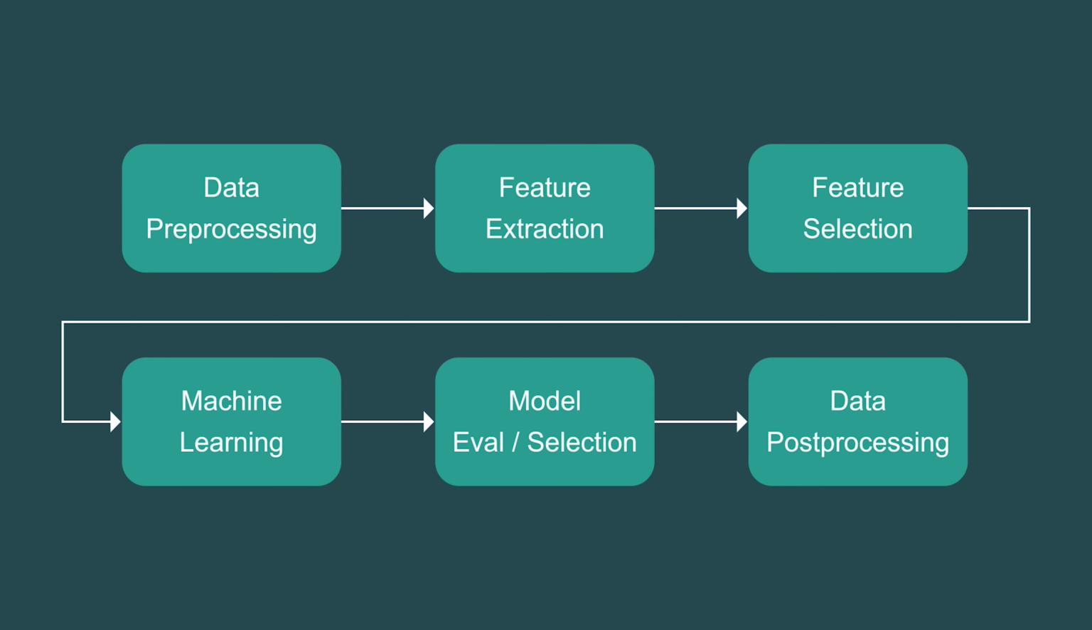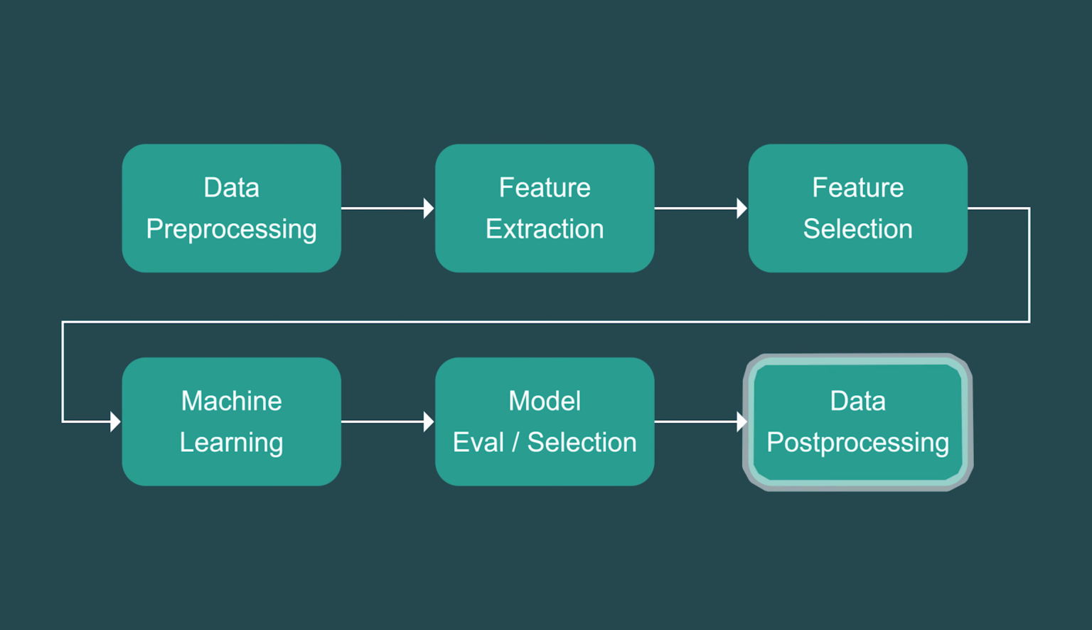Then we have feature selection, where we select the features that actually can help our model learn the underlying data relations. Then we have the actual machine learning part, where we apply our machine learning algorithms to the dataset. After this, we have model selection and evaluation, where we select a model that suits our needs. For example, if we have multiple models, we can select the ones that performs the best for a given metric.